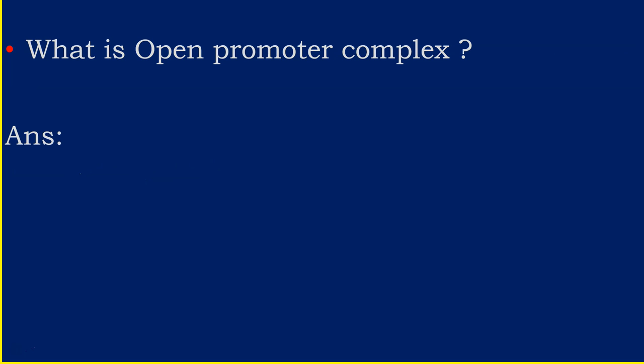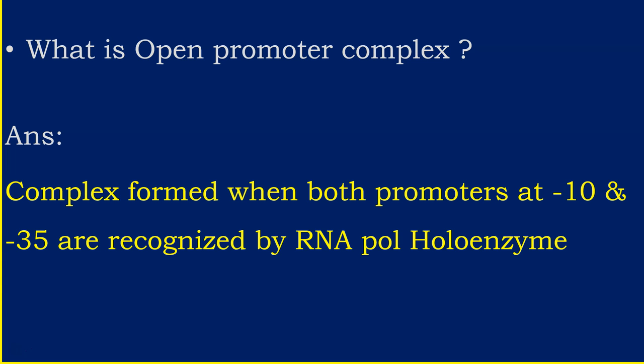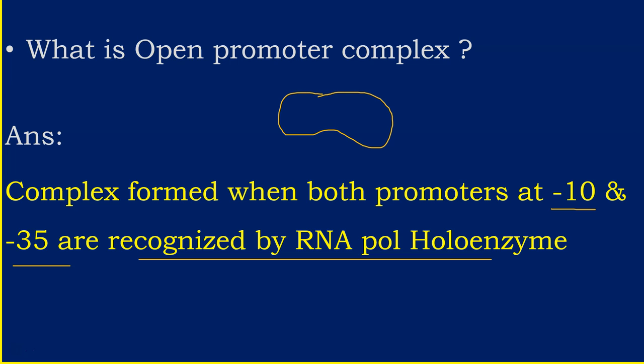Next, what is open promoter complex? The open promoter complex is formed when both the promoters at the -10 region and -35 are recognized by the RNA polymerase holoenzyme. Suppose this is the RNA polymerase holoenzyme, and if it recognizes both the promoters at the -10 region and -35 region, then it forms the open promoter complex, where the local unwinding of the DNA takes place.